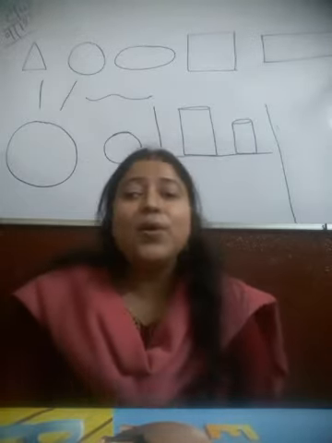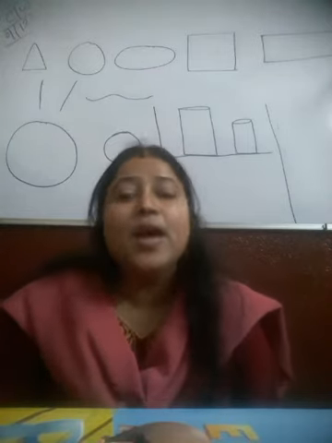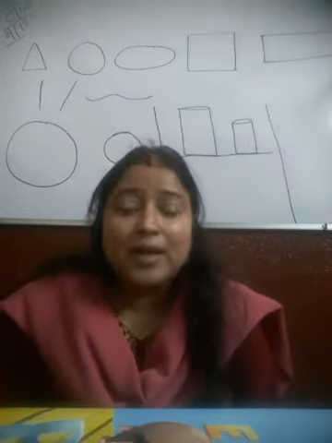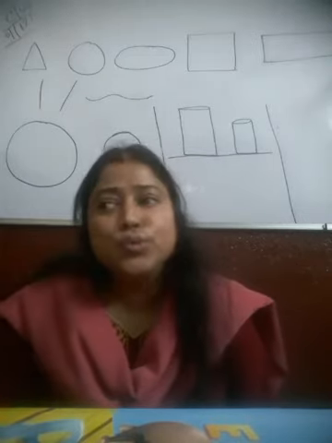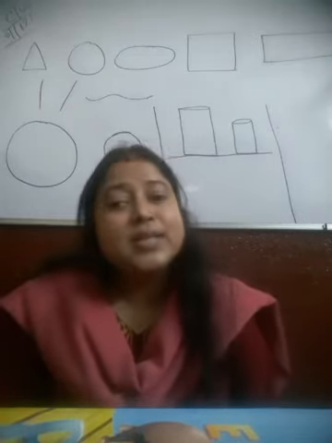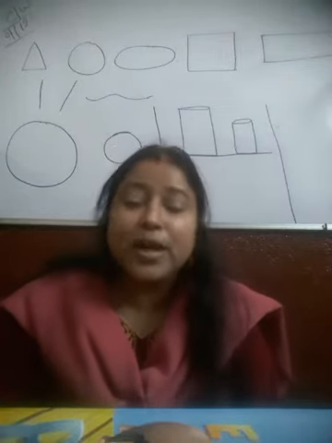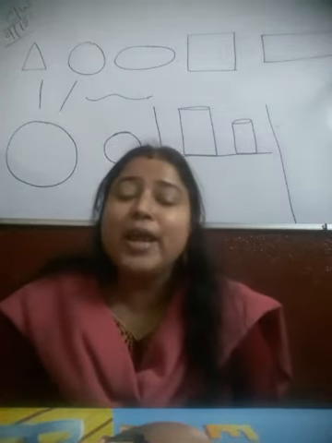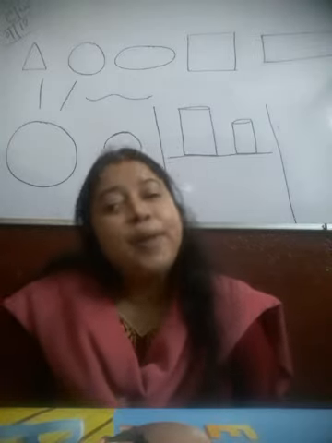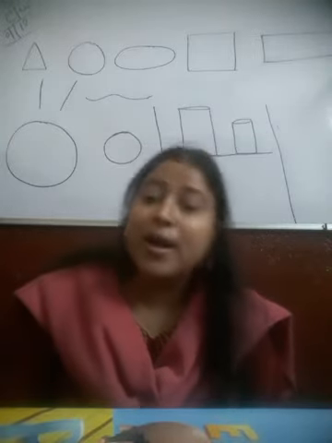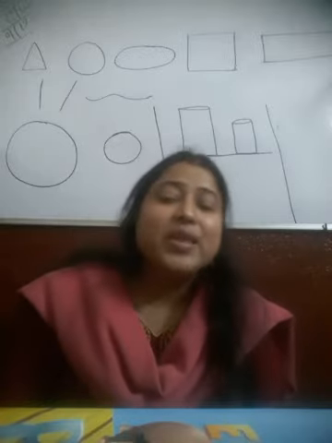Okay, so I think we have learned the names of animals and birds. Still we are going to revise this. So what are the names of two birds? Parrot, peacock, owl, crow, anything.